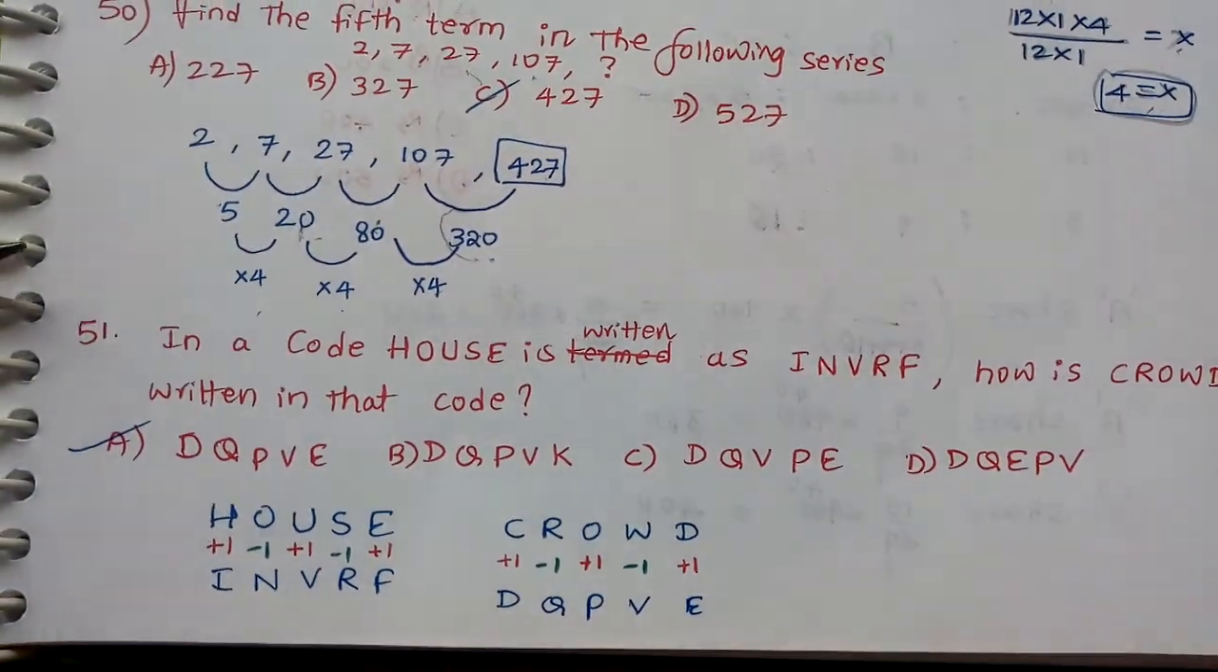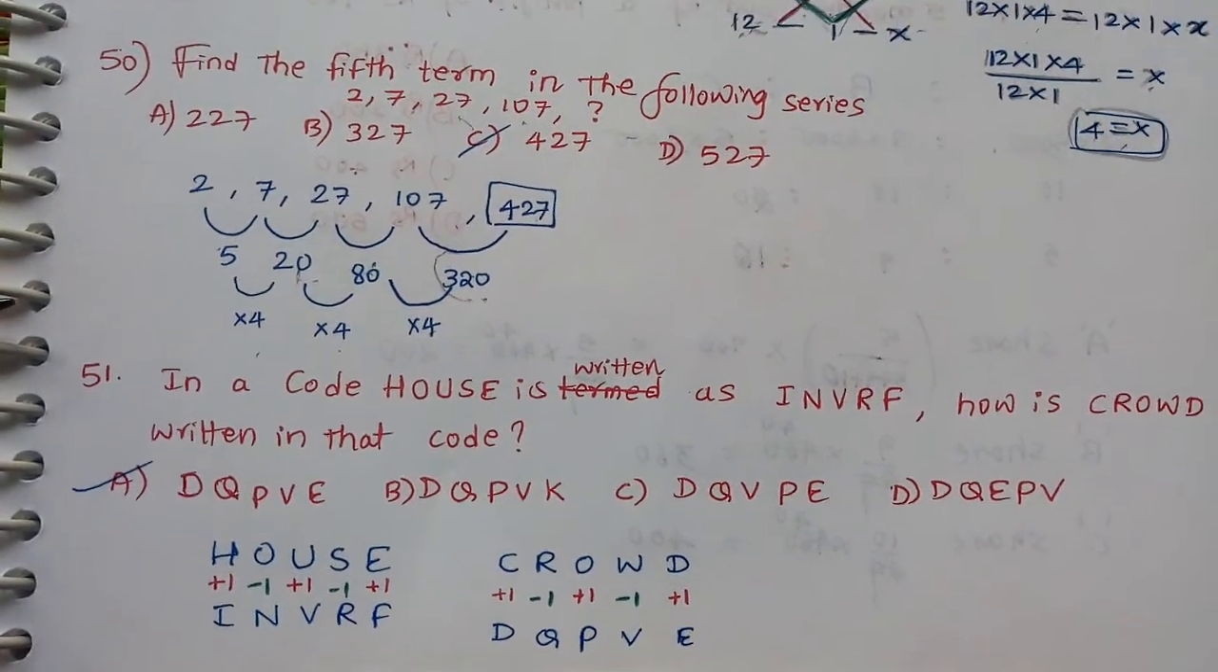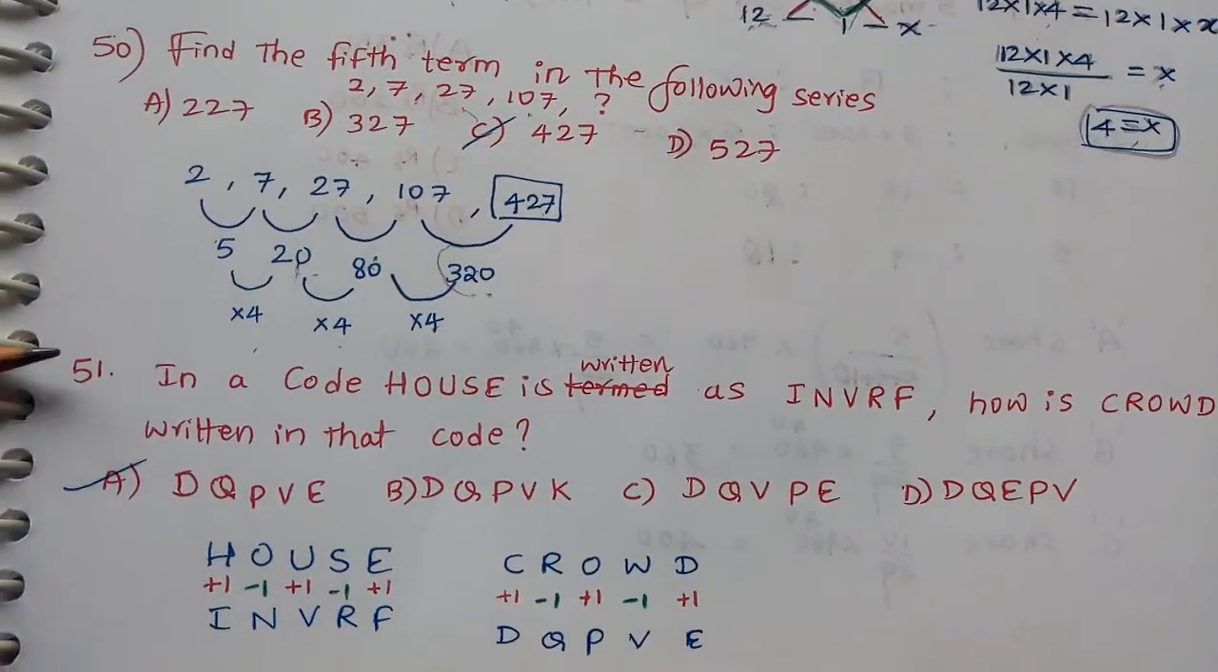Third question: in a code, HOUSE is written as INVRF. How is CROWD written in that code?